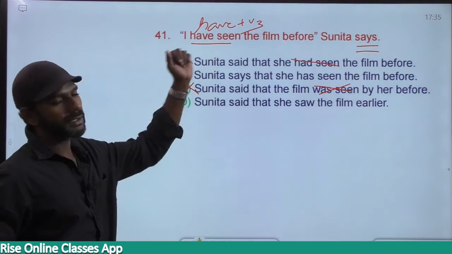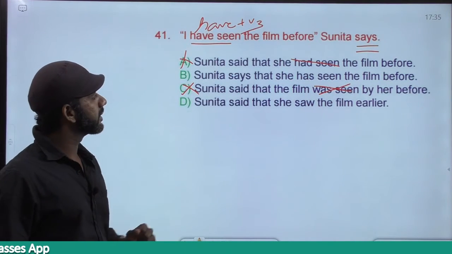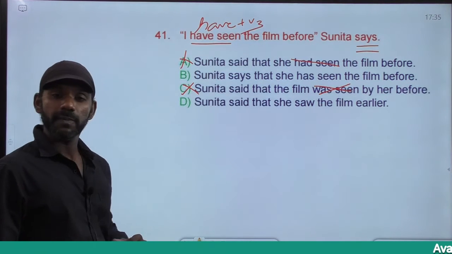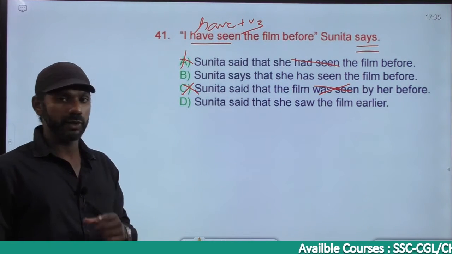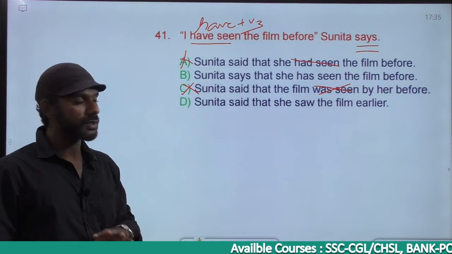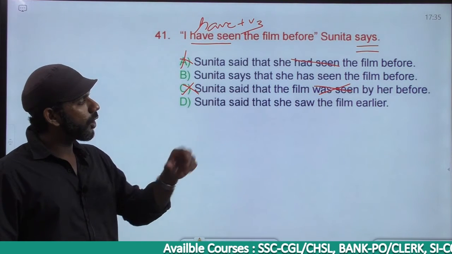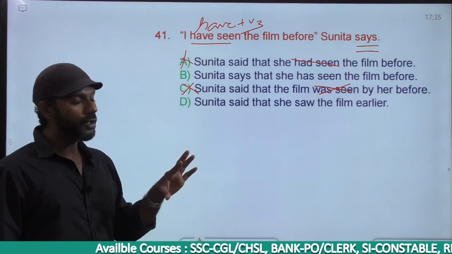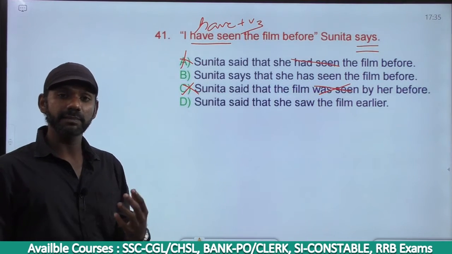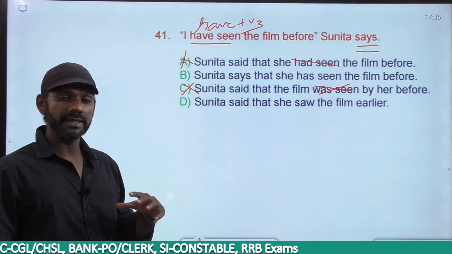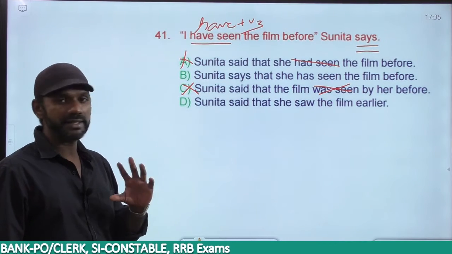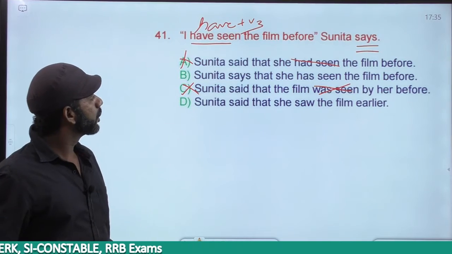Actually the question is in the active voice. Have seen is have plus V3, present perfect in the active voice. You know structures by heart, active voice and passive voice. She said the film was seen by her before. Was seen is was plus V3, simple past in the passive voice. The question is in the active voice. The answer must also be in the active voice. Option C is eliminated. Come to D.